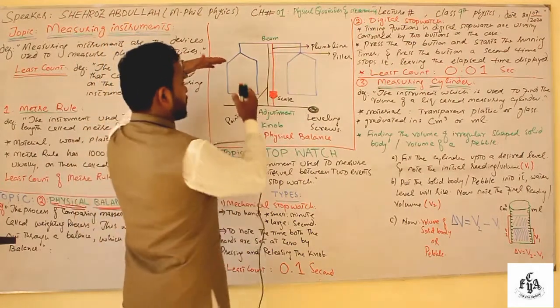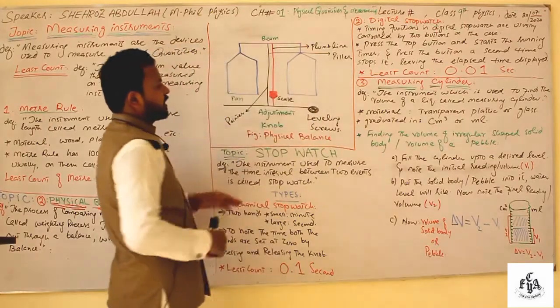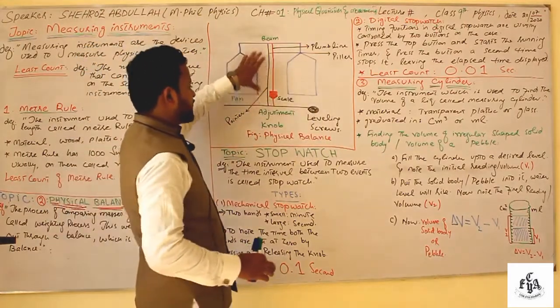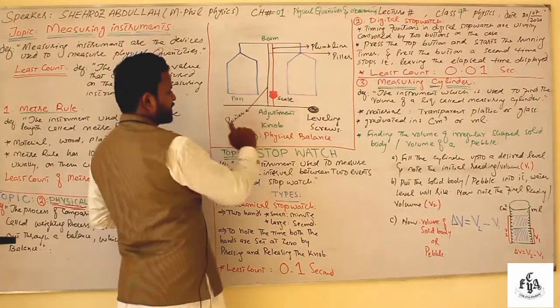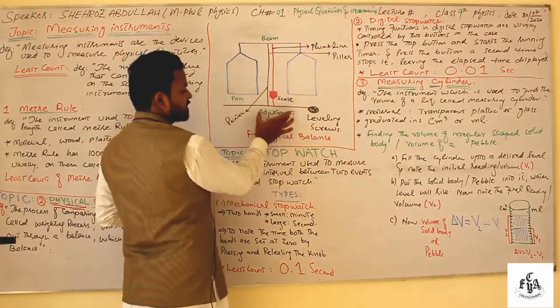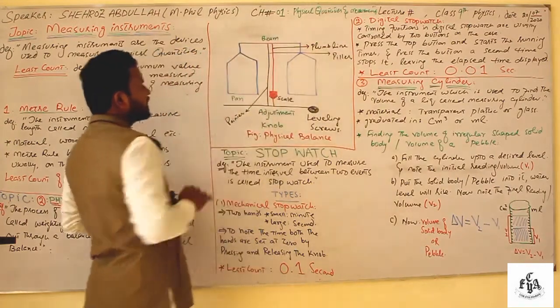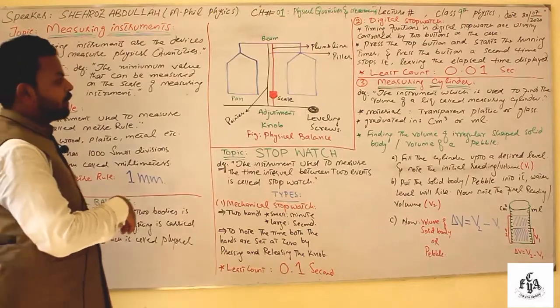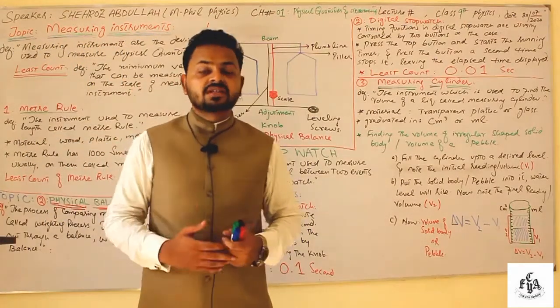We have to place a known object on one pan and the unknown object on the other, so you can find out the reading on the scale. The diagram of a physical balance is shown here. These two are pans, this is the pointer, this is the scale, this is the adjustment knob, this is the leveling screw, this is the plumb line, pillar, and beam. All these are parts of the physical balance, which is used to find out the mass of a certain object.